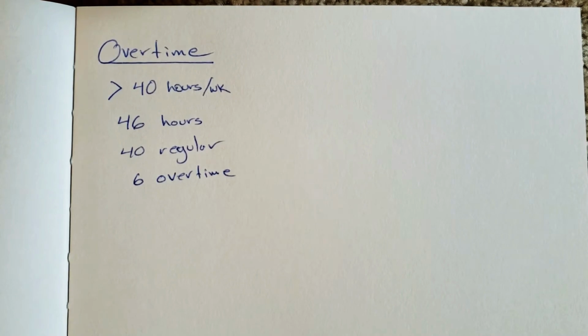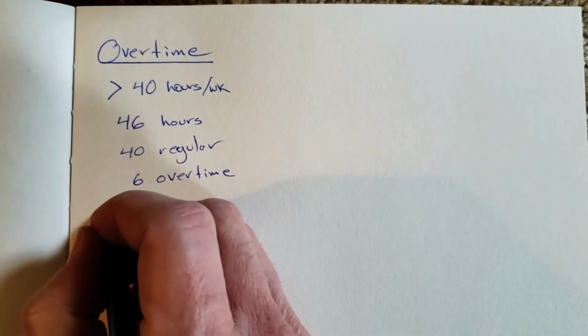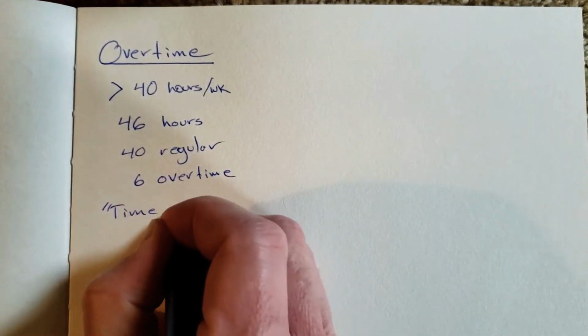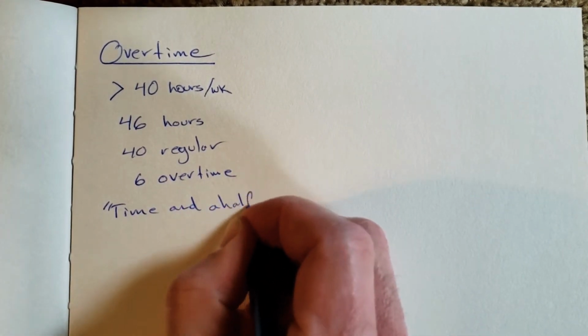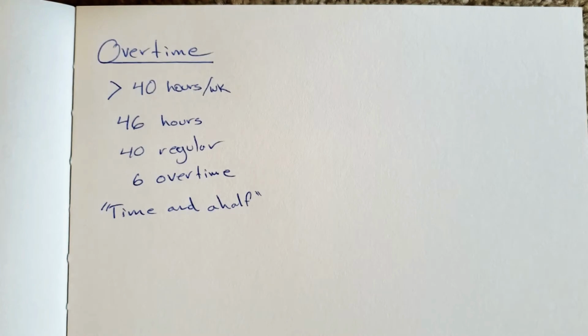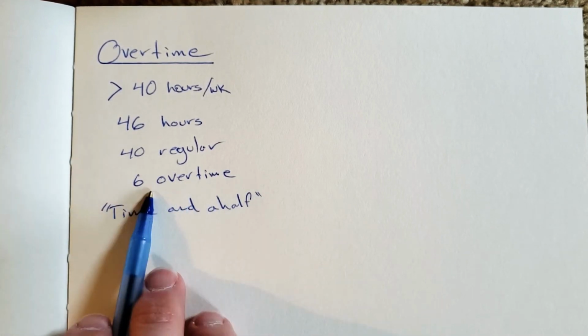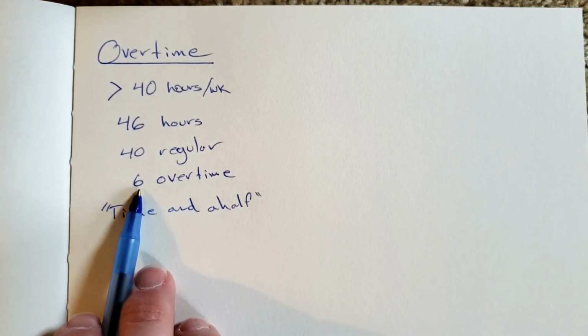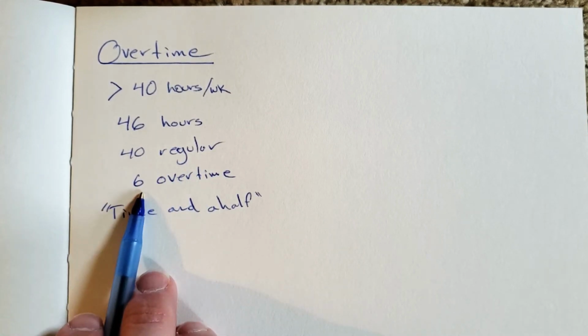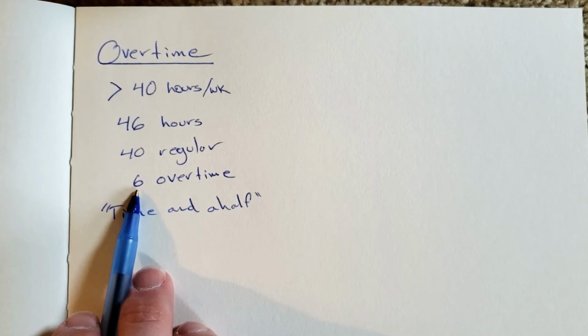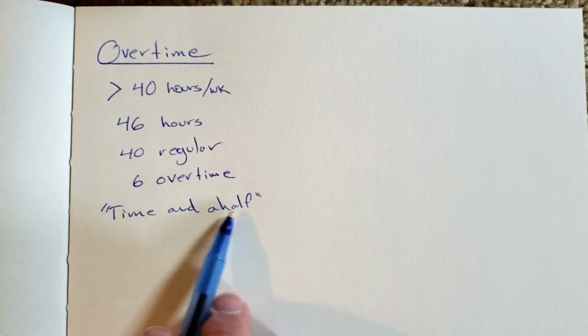All right, and so if you've ever worked overtime, you probably have a much more solid grasp on this than maybe other people who haven't. But overtime is often stated as time and a half. Now, the way that I like to think about that is, if you work 6 hours of overtime, it's really like working time, 6, and half of that time, 3 more. So it's like you worked 9 hours regular, is the way to think about overtime. 6 overtime hours is like 9 regular hours because it's time and then half of that time.